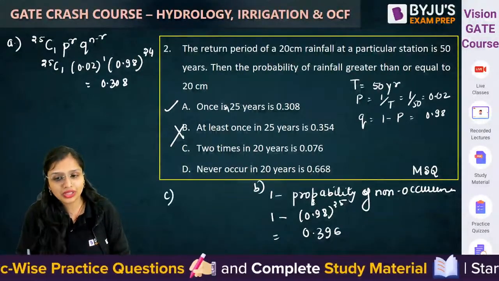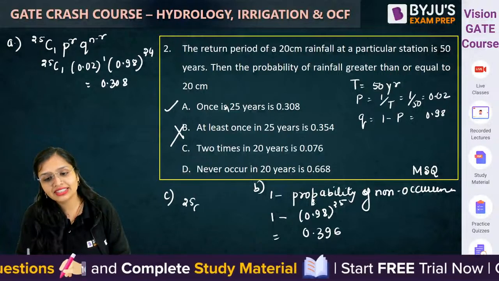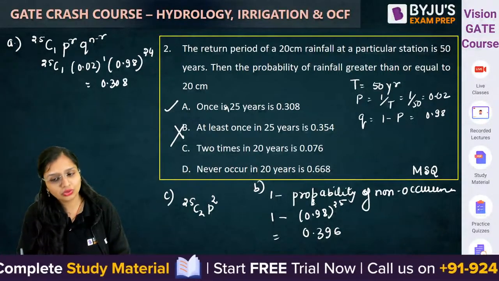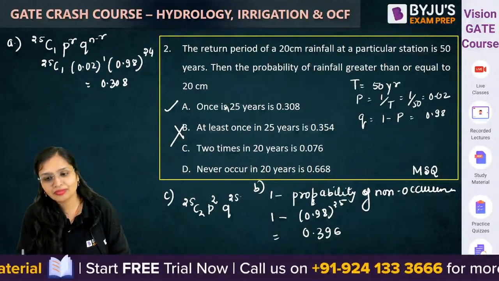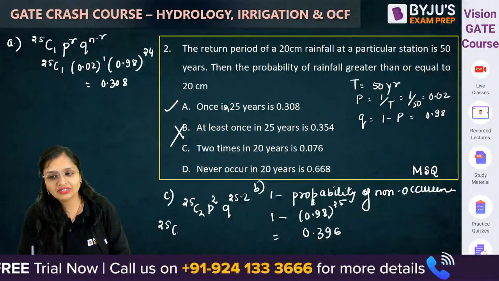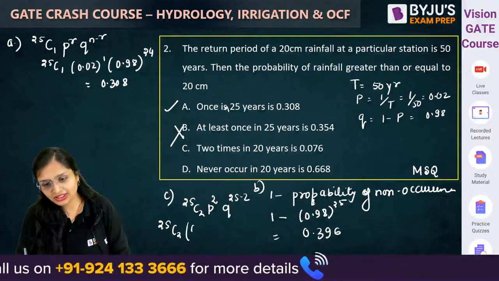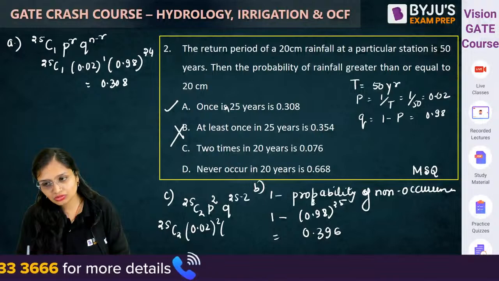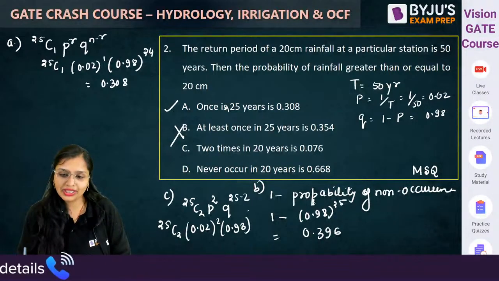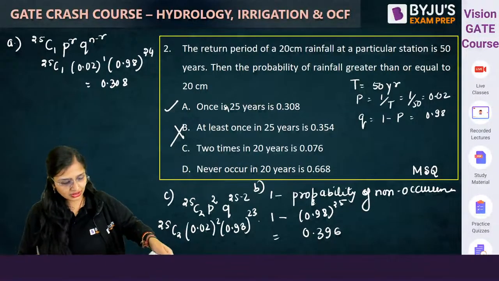Now taking 2 times. So 25 C2, P to the power 2, Q to the power 25 minus 2. So 25 C2, then probability is 0.02 squared, 0.98 to the power 23. So guys, come on, solve this.